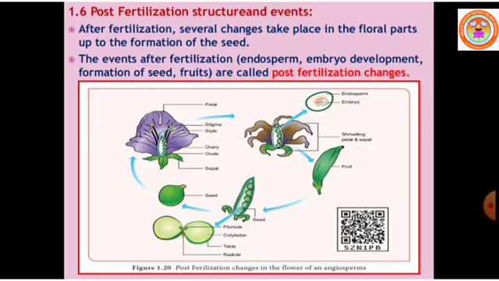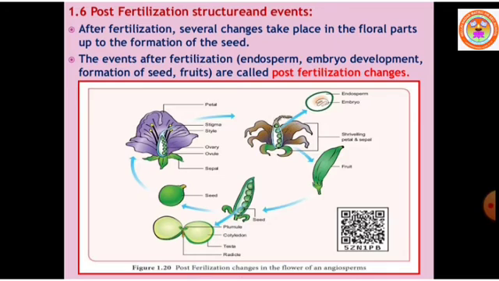The events after fertilization are called post-fertilization changes, in which formation of endosperm, embryo development, formation of seed and fruits all take place.